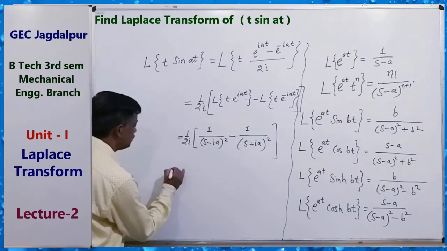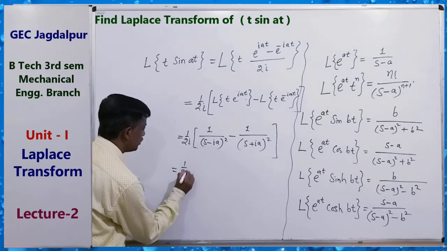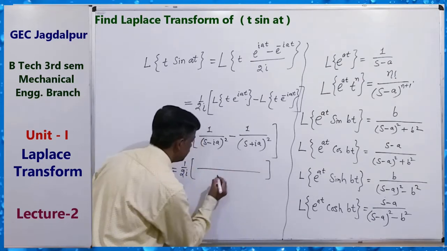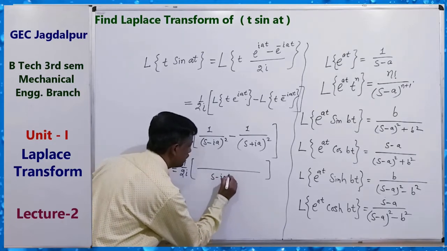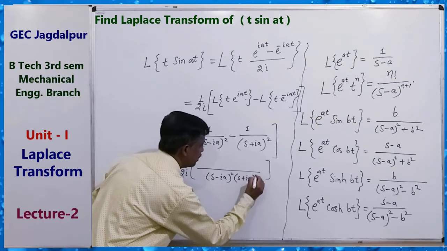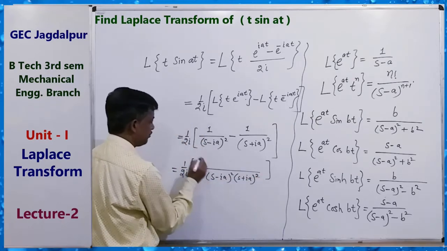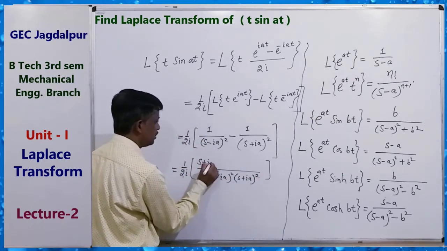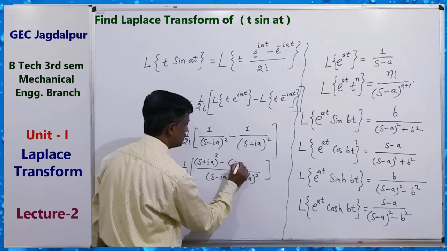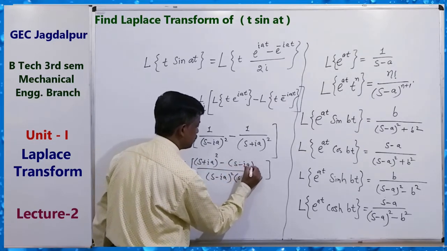So this is equal to 1 upon 2i. Now taking LCM, we get s minus ia whole square times s plus ia whole square in the denominator, and in the numerator s plus ia whole square minus s minus ia whole square.